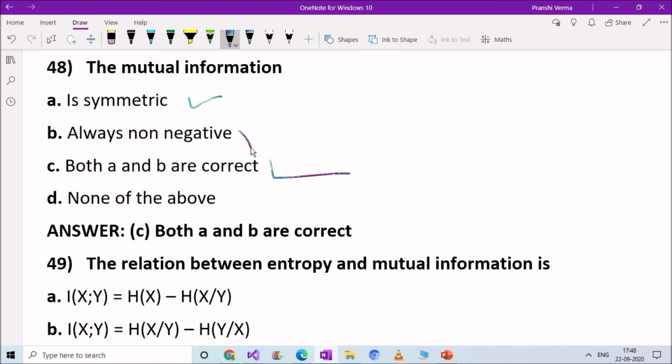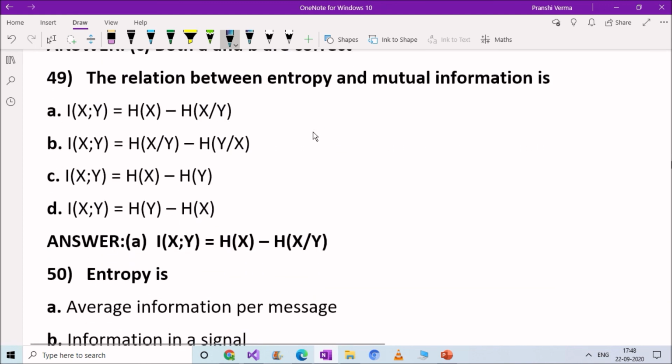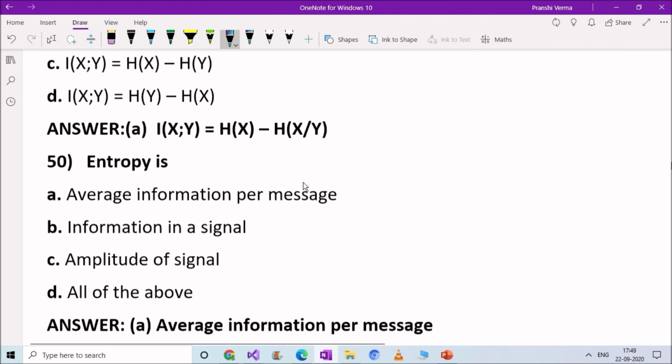Next question. The relation between entropy and mutual information is: option A, I(X;Y) is equal to H(X) minus H(X/Y), and options B, C, D are also given here. Right answer here is option A, I(X;Y) is equal to H(X) minus H(X/Y). Okay, this is a very important question and a very important relation. Next and last question of this video.